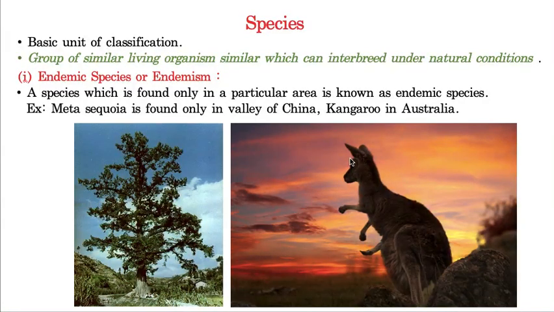Whereas the next example, kangaroo, is completely restricted to Australia. For example, we are living in India, and nowhere can you see this particular kangaroo. That means the organisms which are restricted to one particular area are called endemic species.